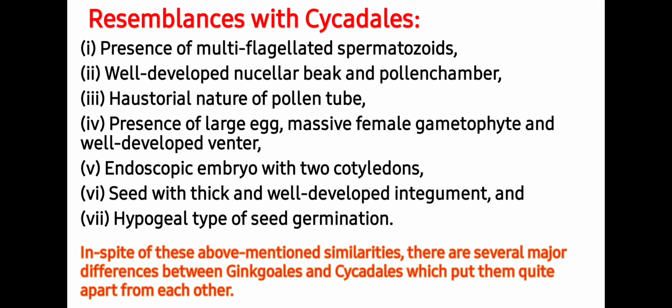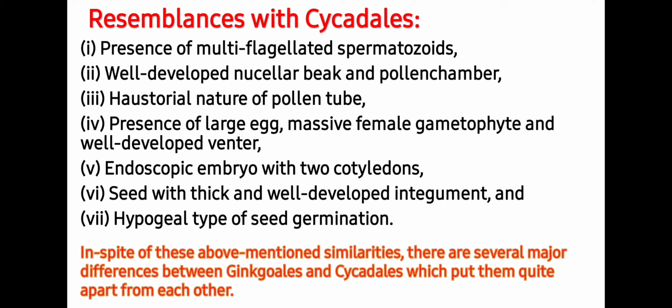Students, similar features of Ginkgoales and Cycadales are presence of multiflagellated spermatozoids, well-developed nucellar beak and pollen chamber, haustorial nature of pollen tube, presence of large egg, massive female gametophyte, and well-developed venter. Both of these show endosporic embryo with two cotyledons, seeds with thick and well-developed integument, and hypogeal type of seed germination.